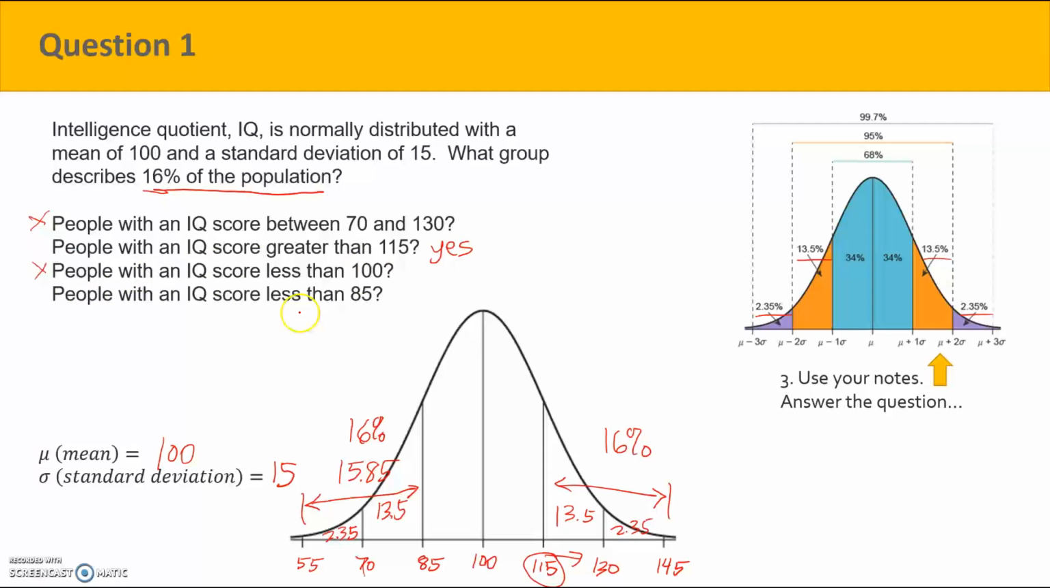Next, less than 85. So 85 is right here. And under 85, that's also 16%. So yes to this one. So the answer are people with an IQ score greater than 115 and people with an IQ score of less than 85.